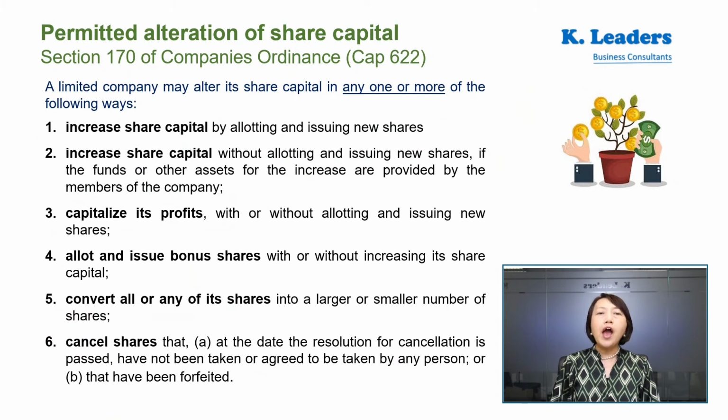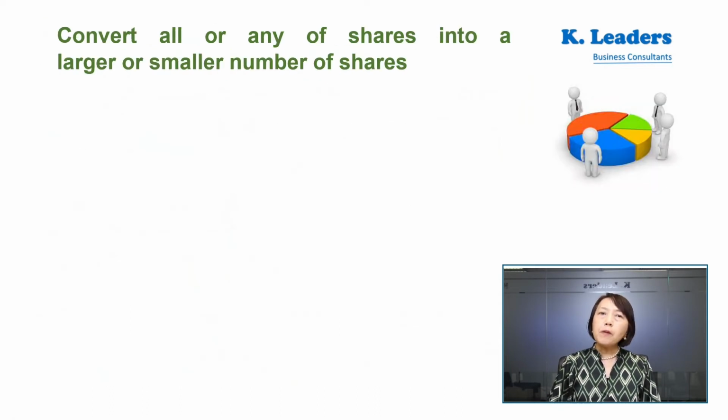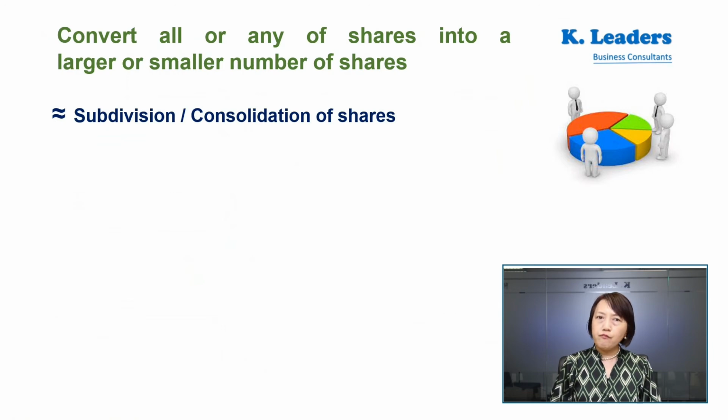You can convert your shares in whole or in part into a larger or smaller number of shares. You may want to cancel shares which have not yet been taken or agreed to be taken by any person or have been forfeited by the company. When we talk about conversion of shares into a larger or smaller number of shares, we may use the term of subdivision or consolidation of shares.